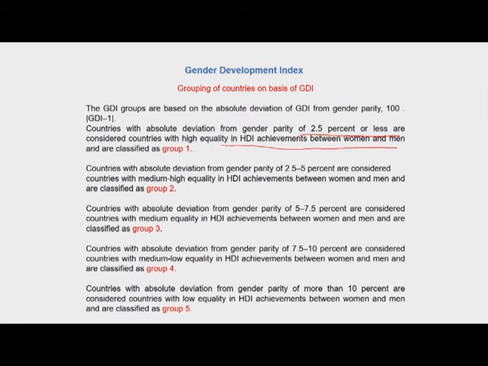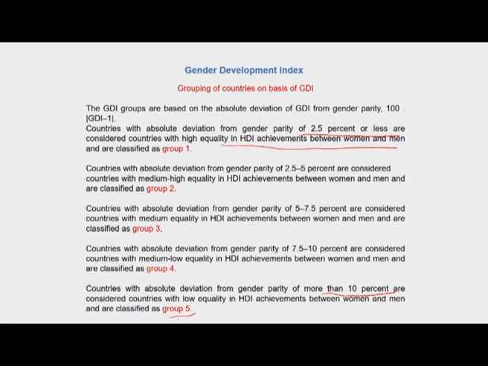So that's group 1. Group 1 are the high HDI countries, with high HDI achievements among both women and men, and there is more gender parity among them. So the absolute deviation from gender parity is 2.5% or less. Countries with absolute deviation of 2.5 to 5% are considered as medium high equality in HDI achievement. So they are group 2, 5 to 7.5% group 3, 7.5 to 10% group 4, and deviation from gender parity of more than 10% are countries with low equality in HDI achievements between women and men.